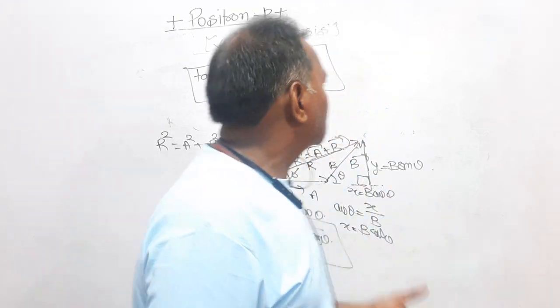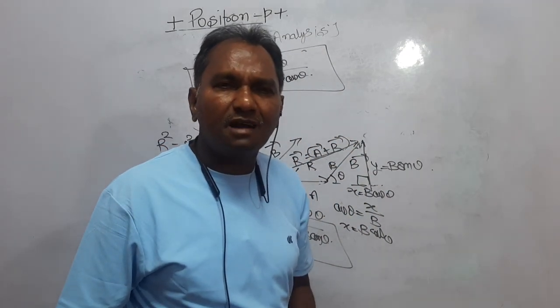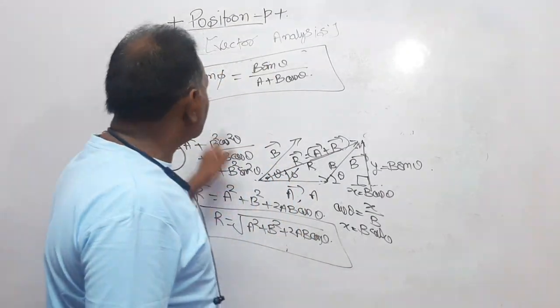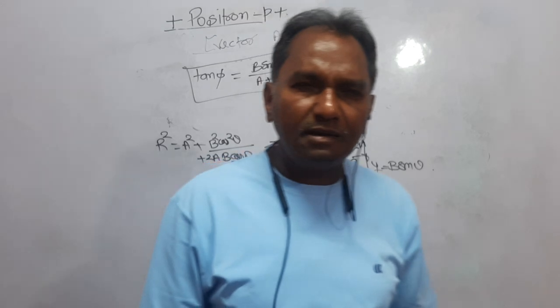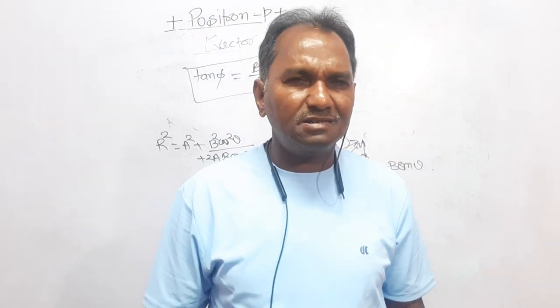For example, the question may be like this: the resultant is making an angle 90 degree, or the resultant is perpendicular to vector A. In that case, tan 90 is B sin 90 over A plus B cos theta, that is, sin 90 is 1 and cos 90 is 0.